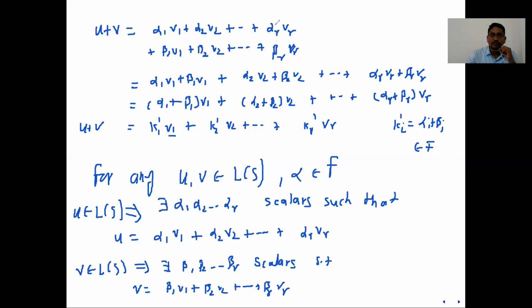Now lastly we want to show that the scalar multiplication is closed. So this is the last part. Alpha multiplied by u. Now you have taken alpha as a scalar, and the same notation will be there, so instead of alpha you should use another notation. So don't say alpha. Suppose k is a scalar, and k into u. What is u?